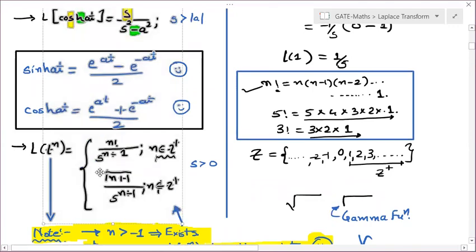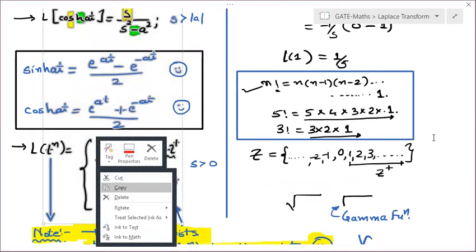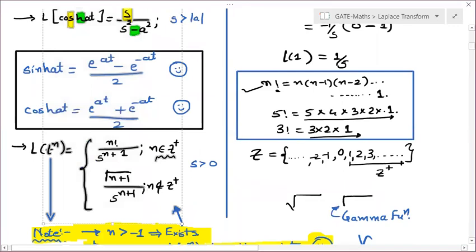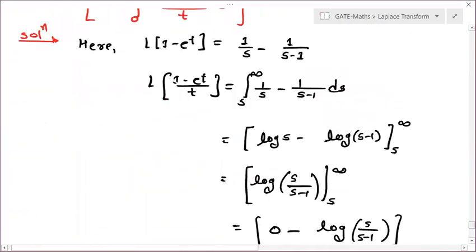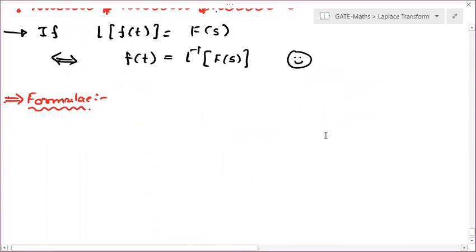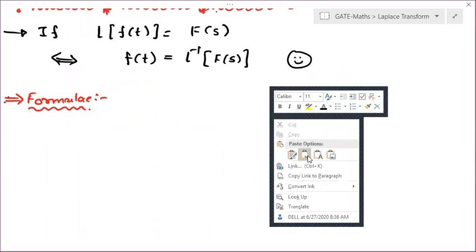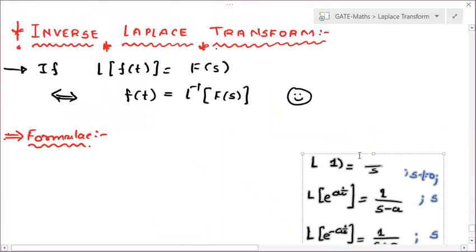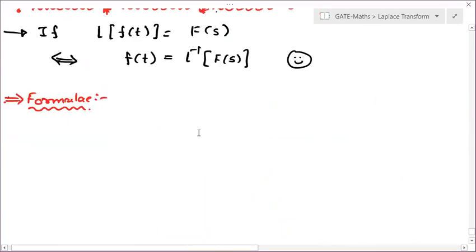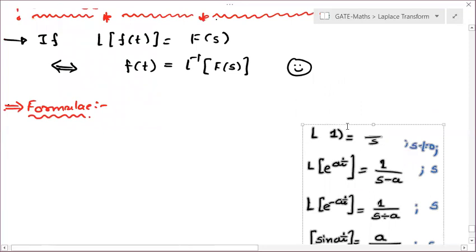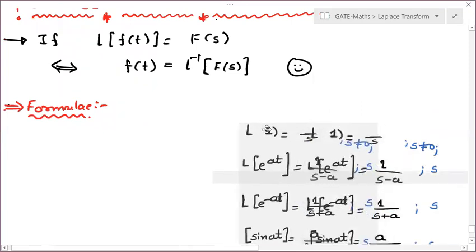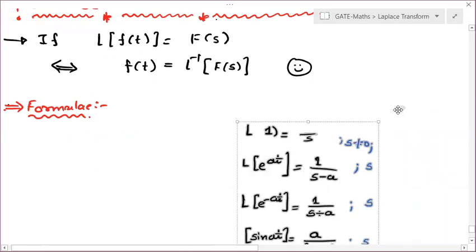These are all our formulae. Now see over here, with the help of these formulas only, we are going to derive all the formulas of Laplace inverse.